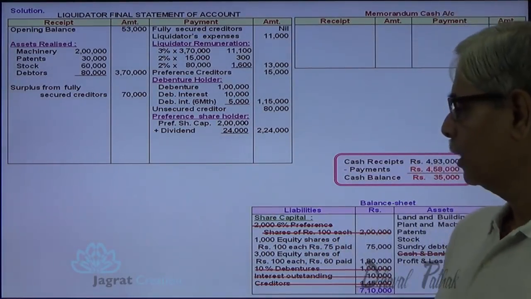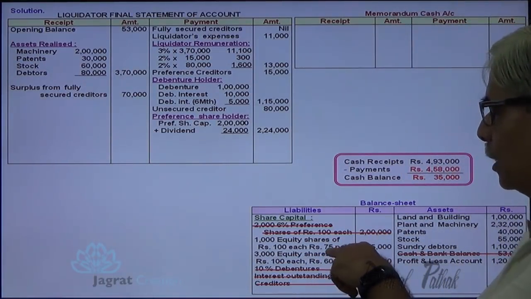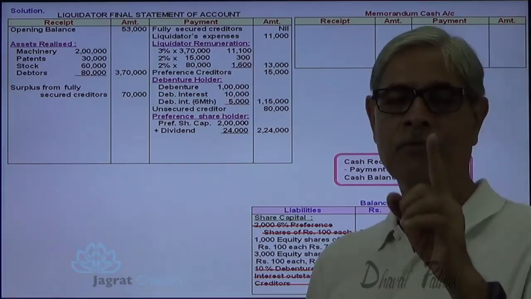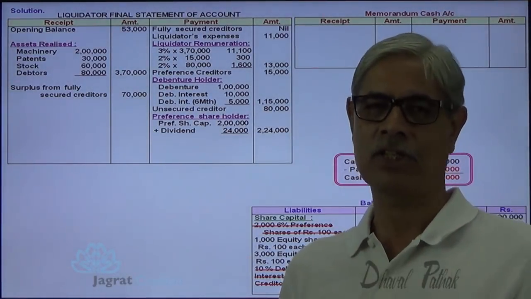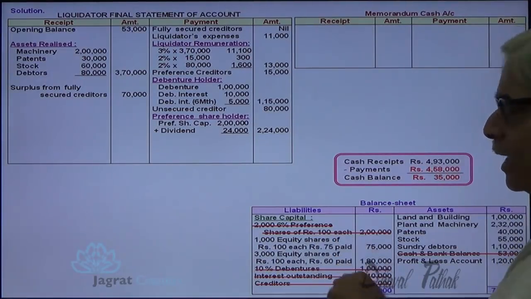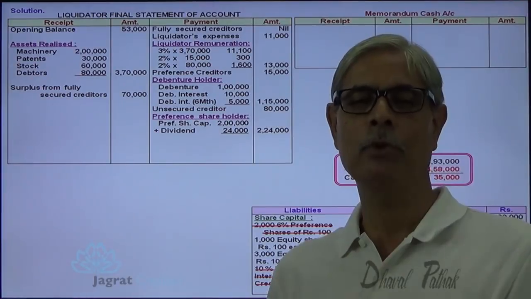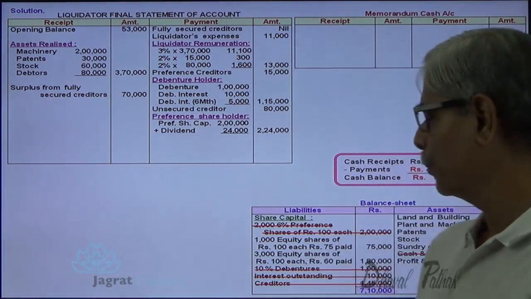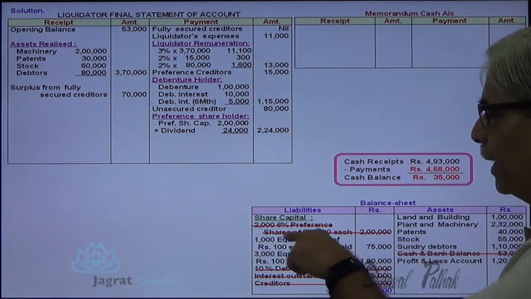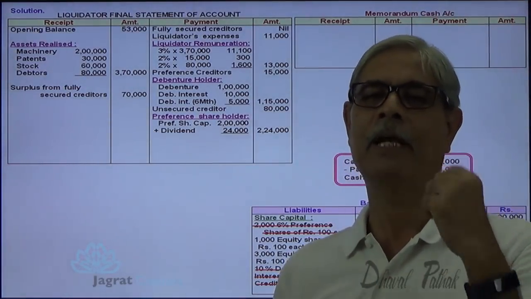Those who are 75 paid up have paid 75 minus 60, 15 rupees per share extra. So on these 1,000 shares, to have a pari passu distribution among shareholders, the additional 15 rupees paid on 1,000 shares, that is 15,000, is required to be paid in priority.